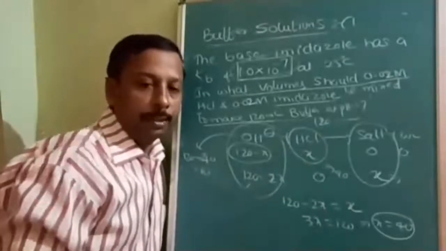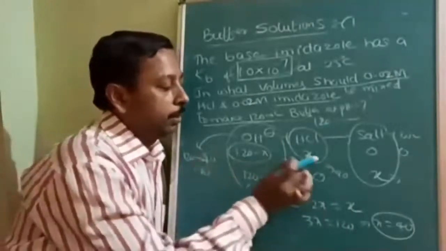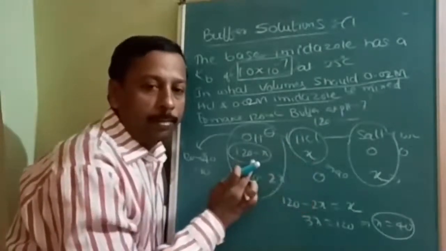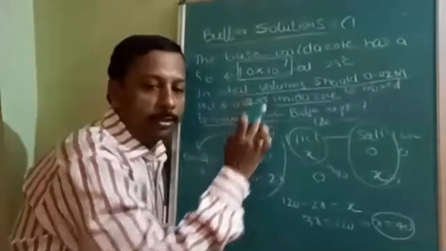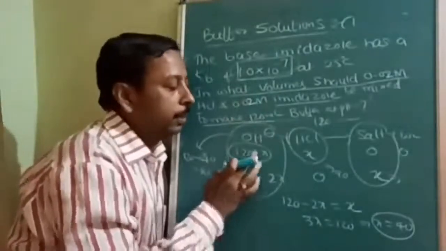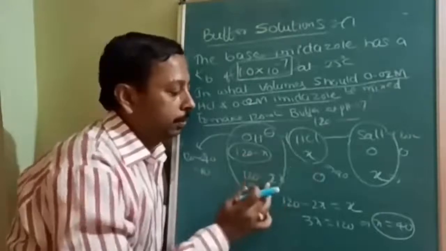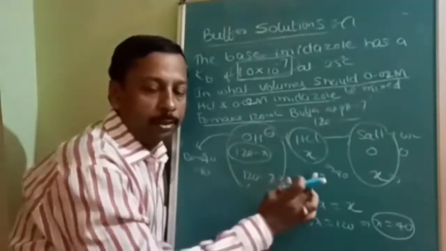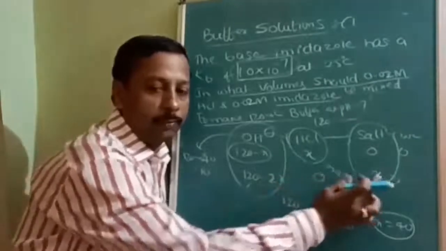Once again, I am explaining. See, suppose I am taking X milliliters of HCl. Then the base, that is imidazole, will be 120 minus X. This is initially. After reacting, acid plus base, this will be subtracted, so it will be 0, and this much salt will be formed.